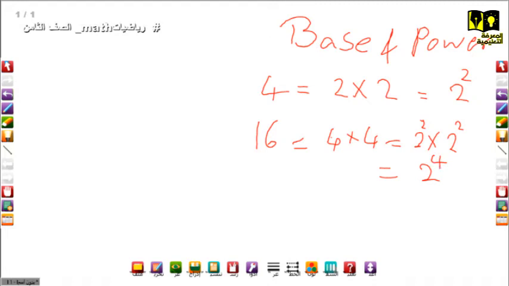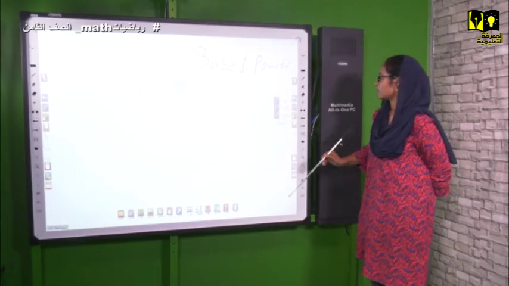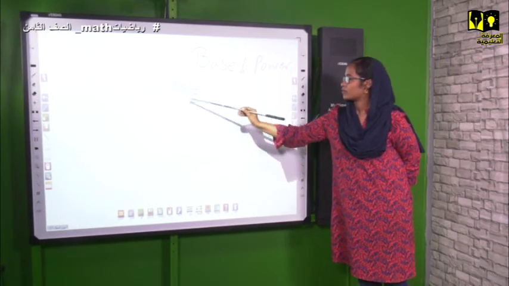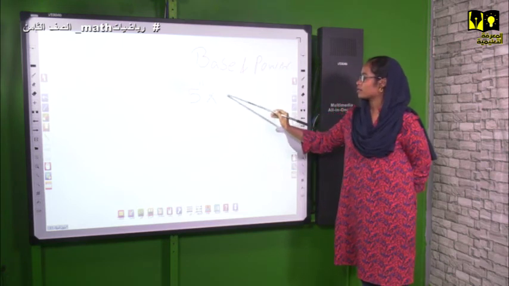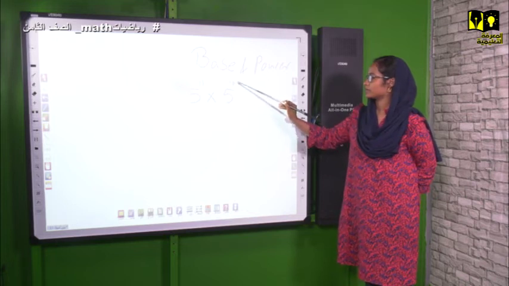So the first rule in base and power, when we have common bases, what we do is add the powers. Let's get more examples. 5 to the power 11 times 5 to the power 100, for example.